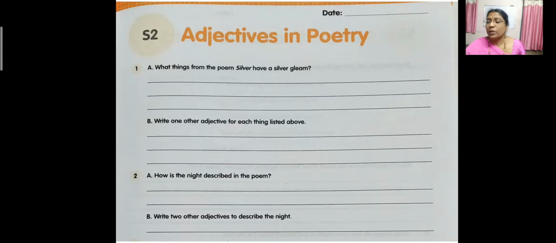Now next one, B1. Write two other adjectives to describe the night. Already in the word web we have described so many words. So any two words you can write. What are the words we have described, children? Cold, night, cold, starry, long. Okay, so any two you can write. So dark night, scary night, starry night, cold night, anything, any two you write, children. Now we'll move on to the next one.